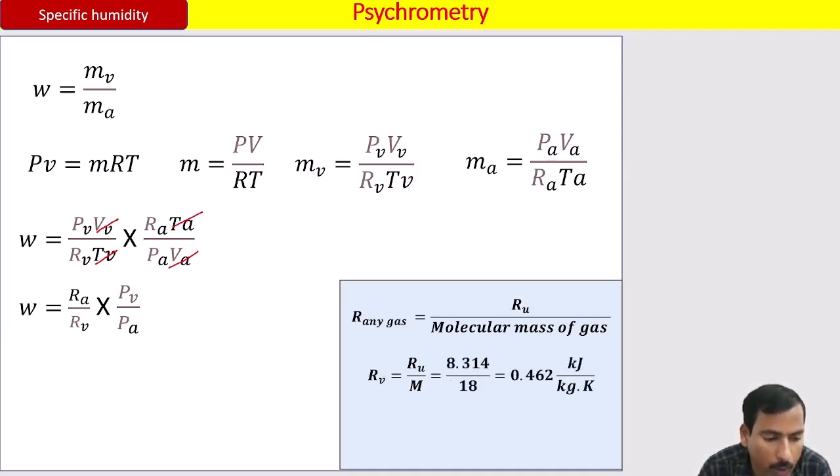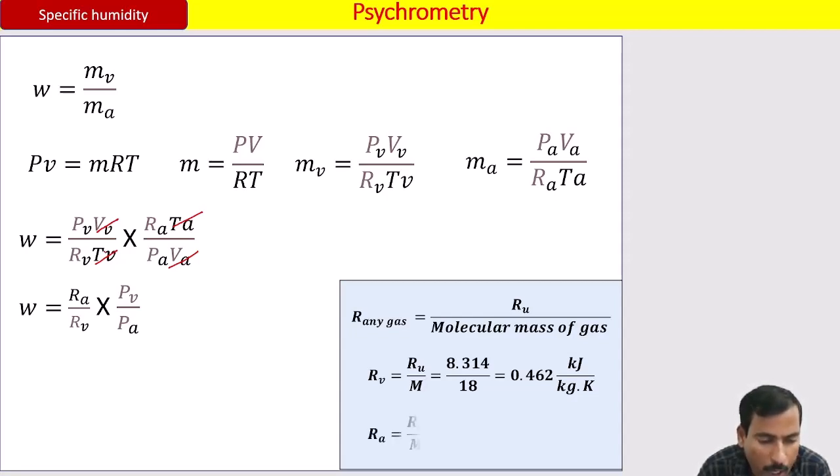For example, I want to calculate the characteristic gas constant of water vapor. The universal gas constant is common for all gases. It is fixed, 8.314, divided by the molecular mass of water vapor, that is 18. So how much did you get? 0.462 kilojoules per kg Kelvin.